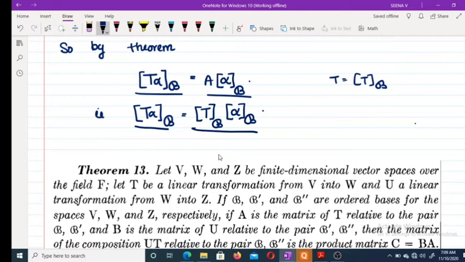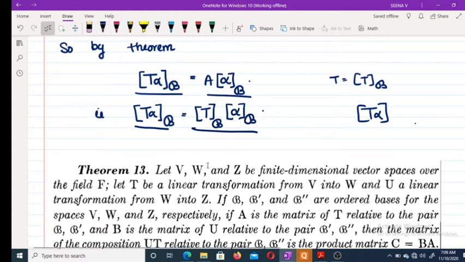This is not multiplication. This is matrix of T alpha and this is matrix of T related to B and coordinate of alpha. Coordinate matrix of alpha related to B. Here this is coordinate matrix of T alpha related to B.